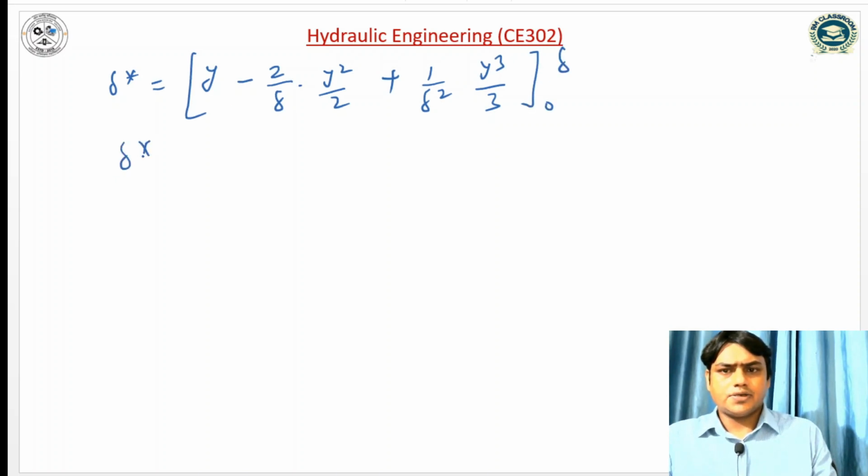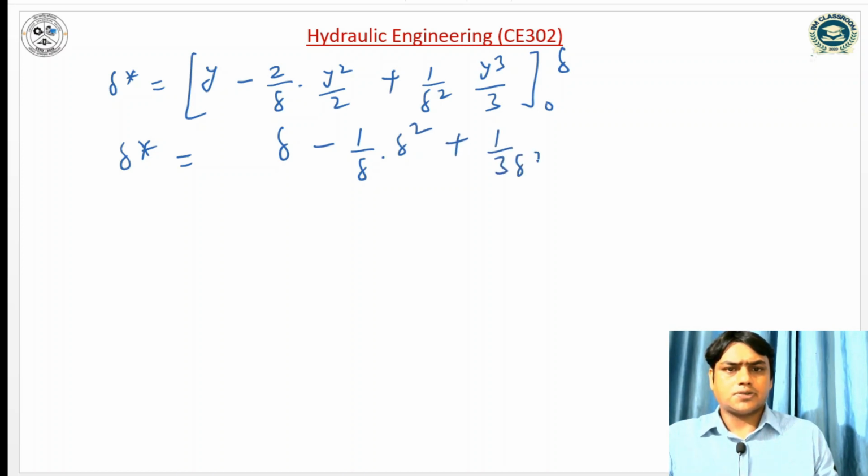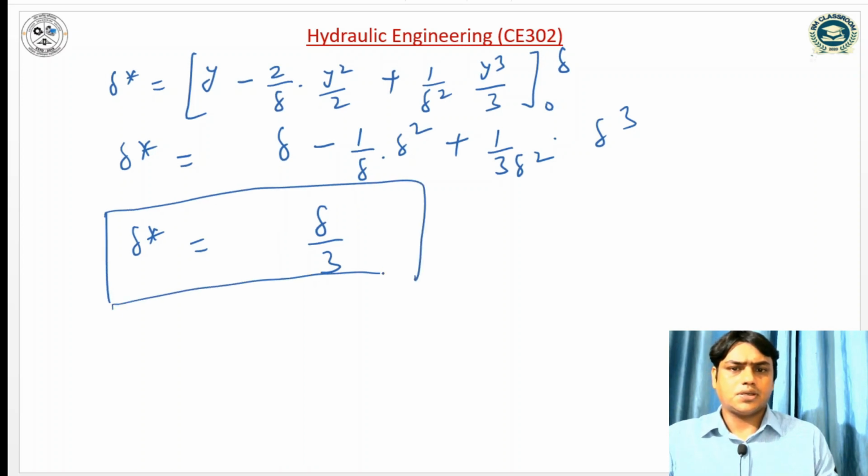So delta star is equal to delta minus 1 by delta into delta square, plus 1 by 3 delta square into delta cube. The delta terms cancel, so the displacement thickness is delta by 3.